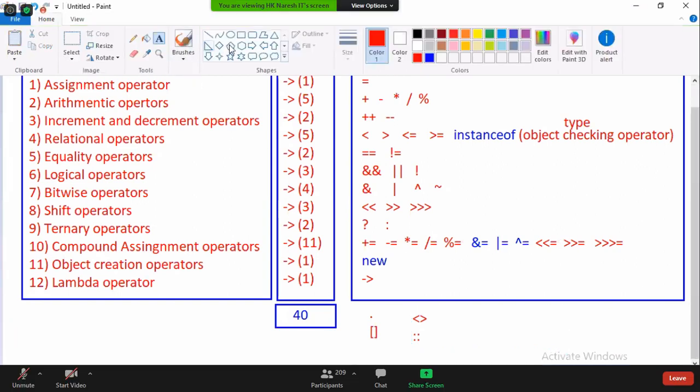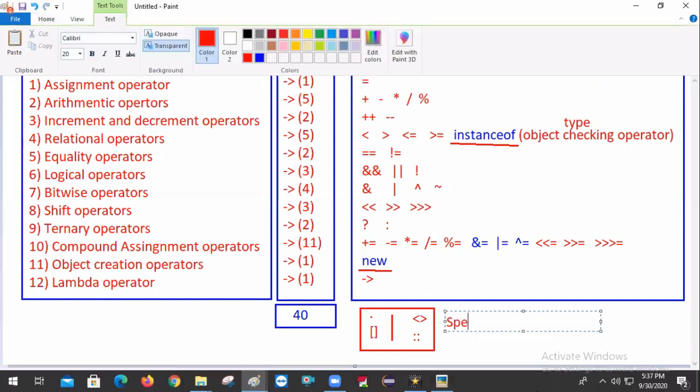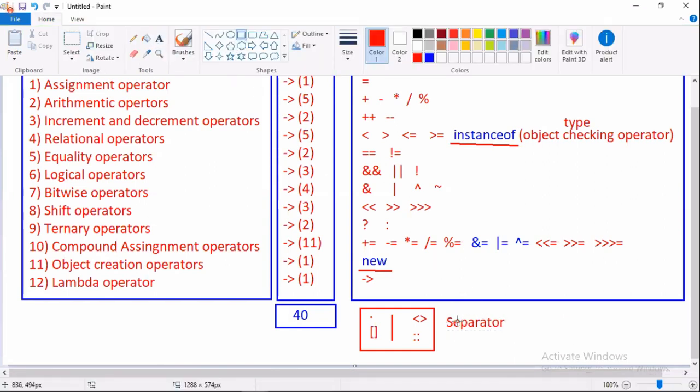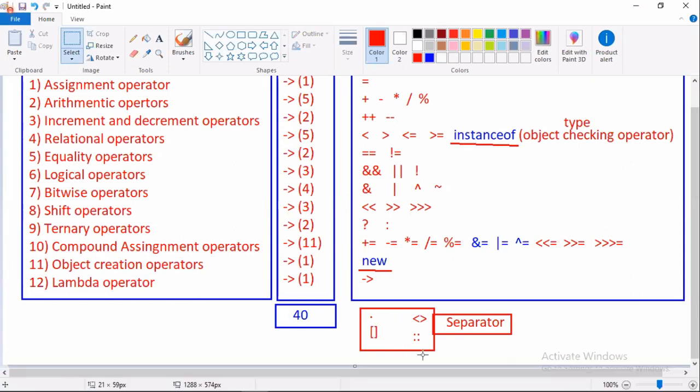But as per Sun Microsystems, these are given under the separators list. So there may be a small confusion or fighting, right? Instanceof and new are given under keywords, but you consider them as operators. Same way, even though they are given under separators, if we consider them as operators, no problem. But the confusion here is: how many operators are there? If anybody asks, should I answer 40 or 44? That is my confusion, so I am expressing it.